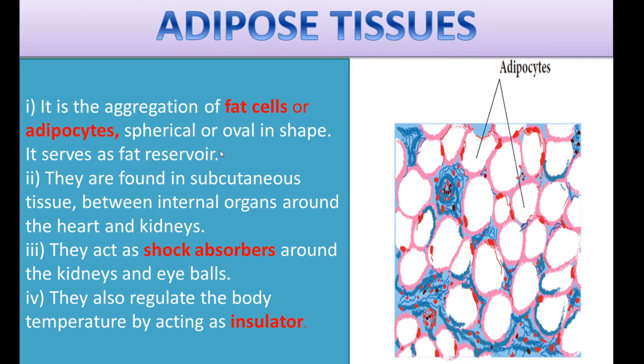They are found in the subcutaneous tissues, which is nothing but under the skin, between your internal organs, and it is also found around the heart and kidneys. They act as a shock absorber around the kidneys and eyeballs. So it is preventing our kidneys and eyeballs from a sudden jerk.